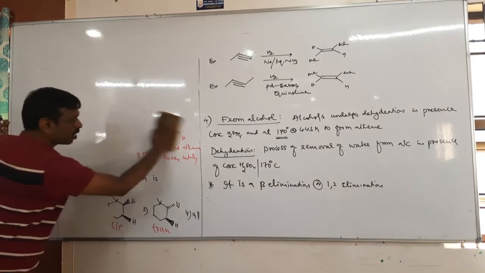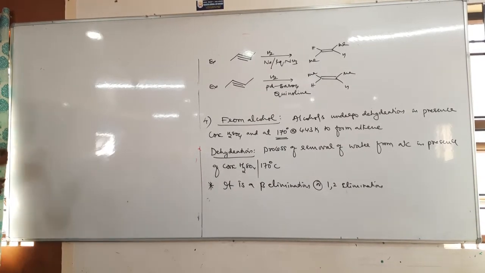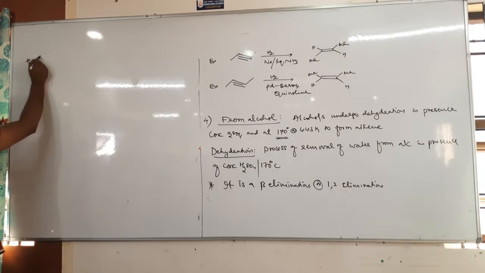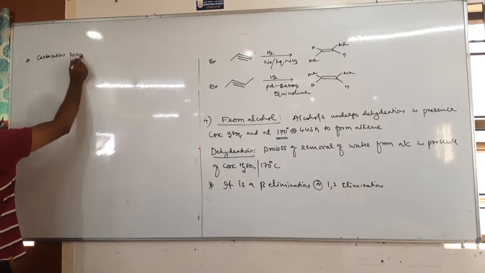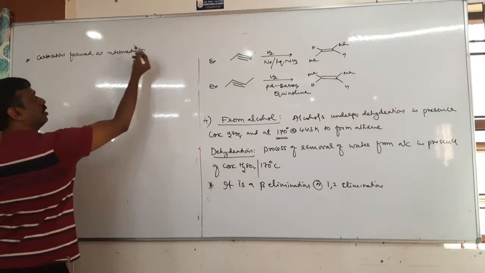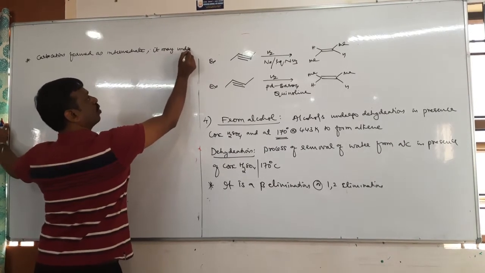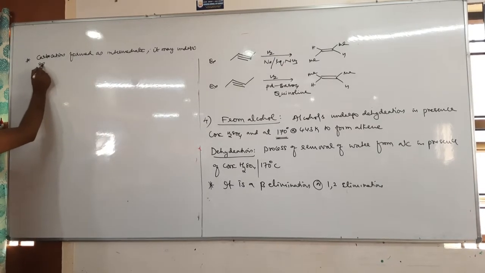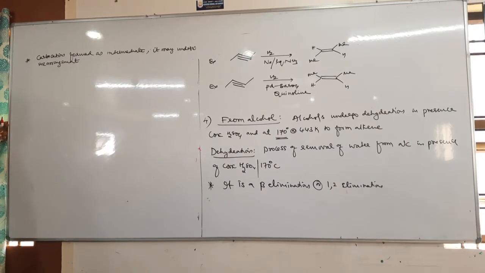If carbocation is formed as an intermediate, it may undergo rearrangement. It may undergo rearrangement reaction. Okay, so the other points are exactly similar to dehydrohalogenation.